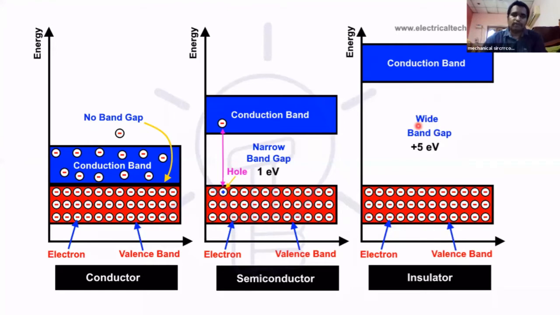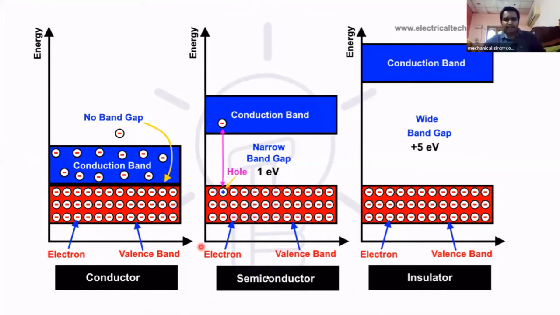Now come to the semiconductor. Here the gap between the conduction band and the valency band is very narrow. How much? Here 1 electron volt. 1 electron volt of energy is enough to accelerate the electrons from the valency band to the conduction band. So with a supply of minimum energy, we can convert the semiconductor into a conductor. The gap between the conduction band and valency band is very narrow in the case of a semiconductor.